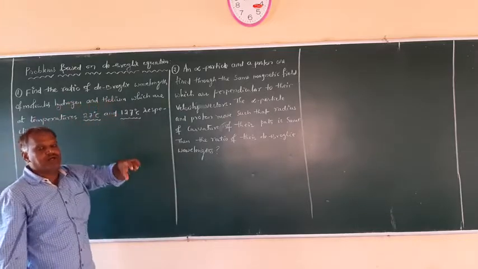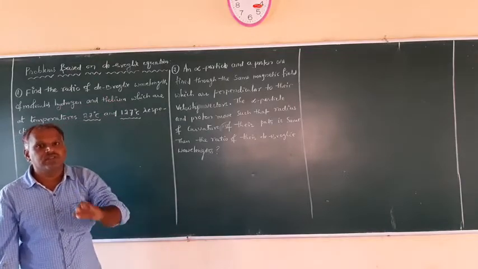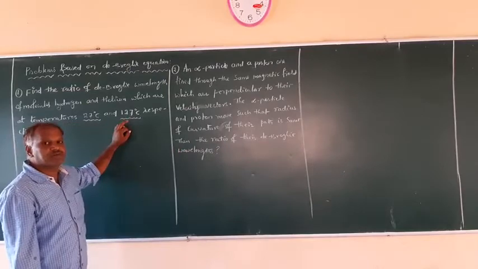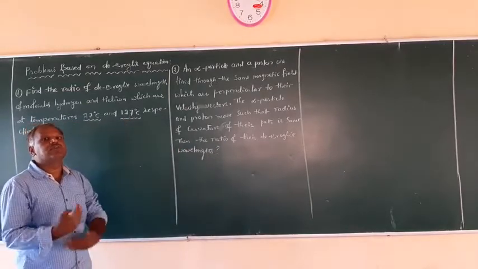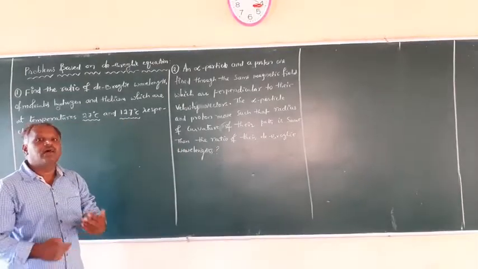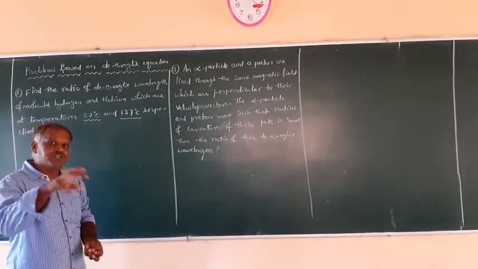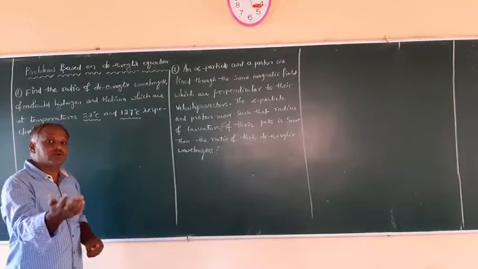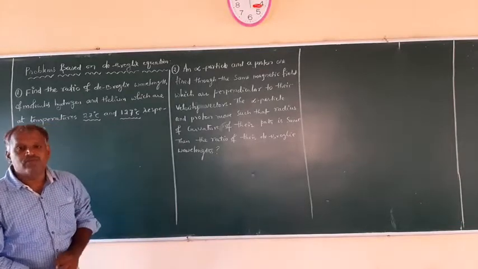First you write the equation for the de Broglie wavelength in terms of which quantity is required? Temperature. So first you have to write that equation, and after writing that, use that equation and apply the given data accordingly. Find out the ratio of the de Broglie wavelengths.